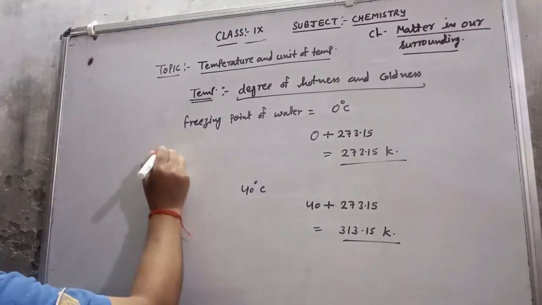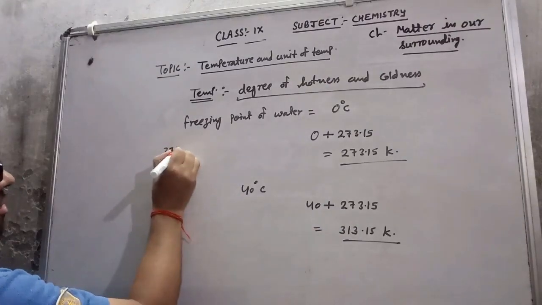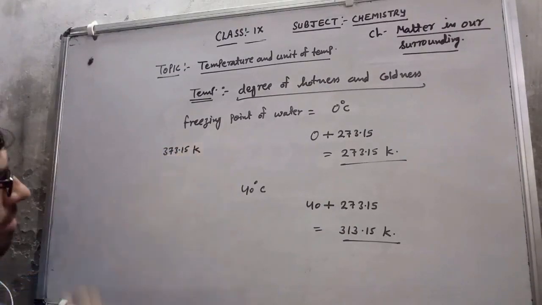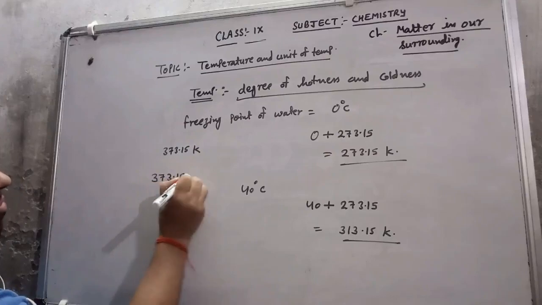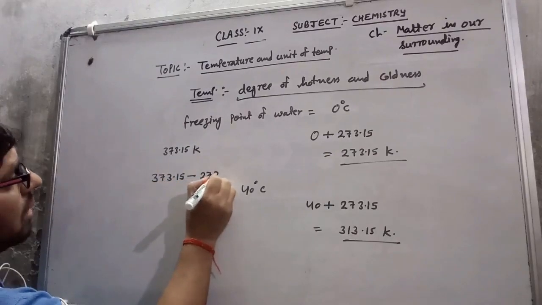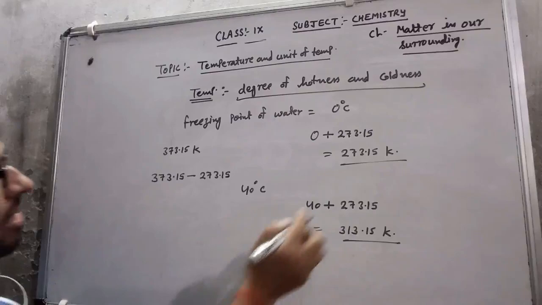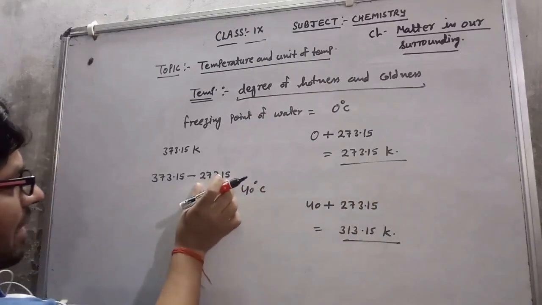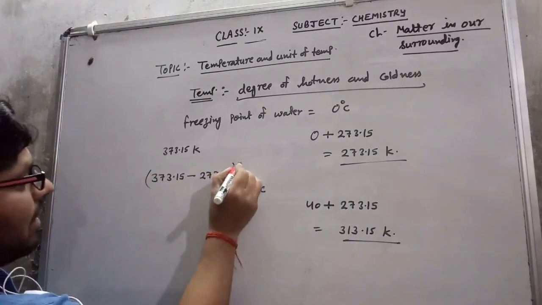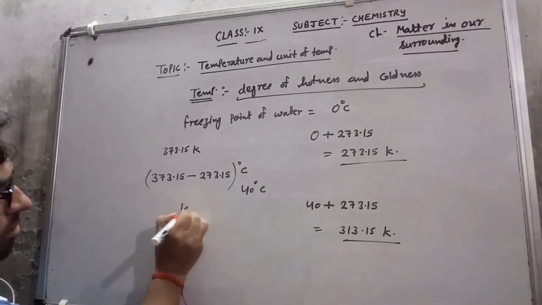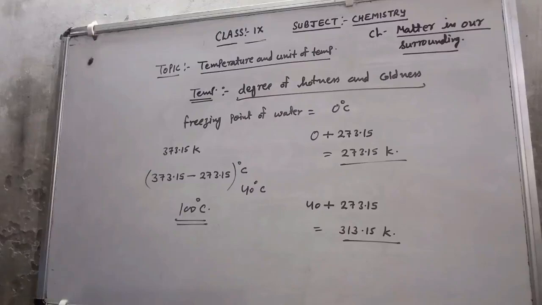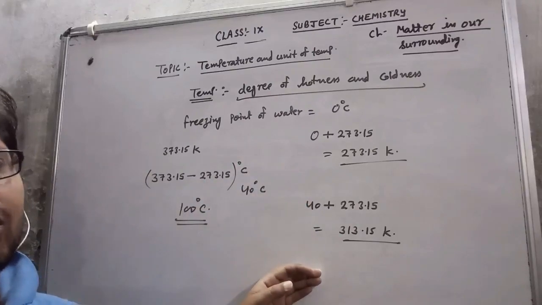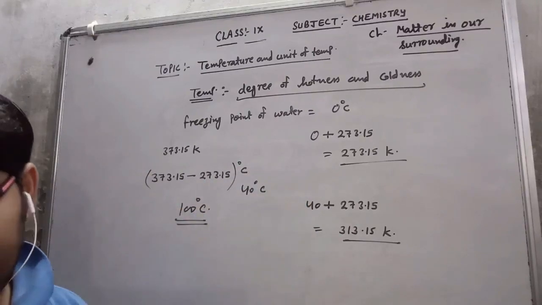Now suppose I have 373.15 Kelvin. I want to write it in degree Celsius, so how do I write it? This will be 373.15 minus 273.15. Whatever 273.15 is there, I subtract it, and then I get degree Celsius. So this is 100 degree Celsius. So that is a very simple way to convert degree Celsius into Kelvin and Kelvin into degree Celsius.